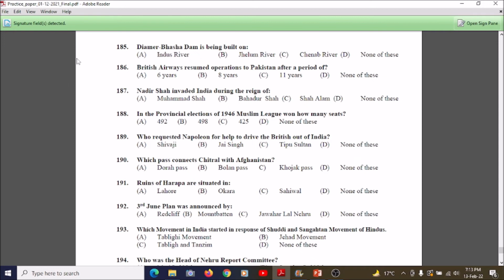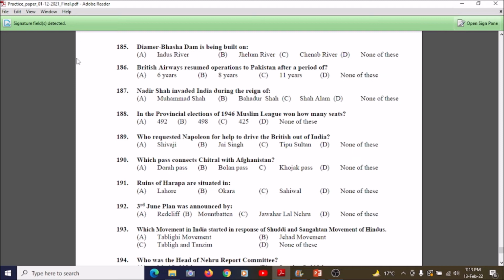Students, now we're going to understand question number 186. British Airways resumed operations to Pakistan after a period of A. 6 years, B. 8 years, C. 11 years, and D. None of these. So the correct answer is C, 11 years. British Airways resumed operations to Pakistan after a period of 11 years. So students, now we're going towards question number 187.